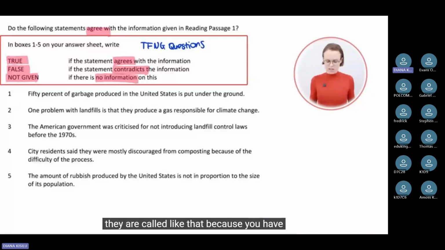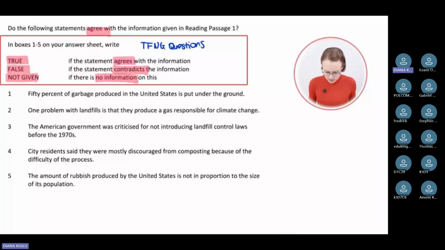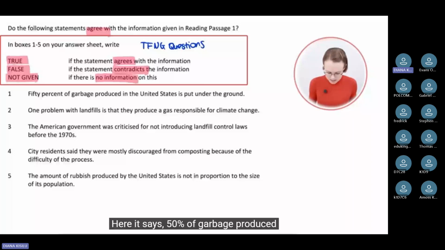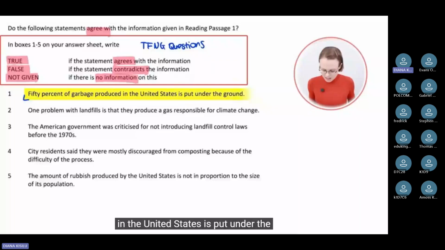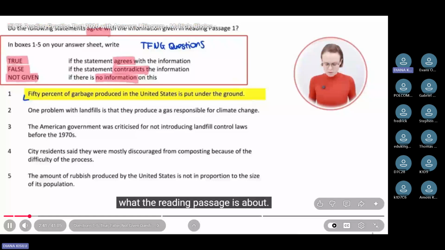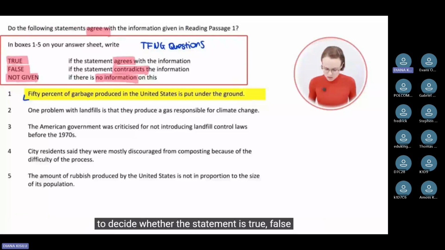And they're called like that because you have to read the statement and then you have to decide whether the statement is true, false, or not given. Let's start with the first statement. Here it says, 50% of garbage produced in the United States is put under the ground. Now, at this point, we have no idea what the reading passage is about. So let's have a look at the passage and let's look for the information we need to decide whether the statement is true, false, or not given.